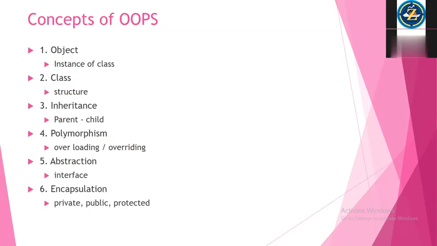Then methods. With the same name, you can have multiple options. For example, you pass int a, int b to a method called calculate. In that method you can pass two integer arguments, then it will add those values. If you pass two characters or two strings to the same calculate method, then it will concatenate.